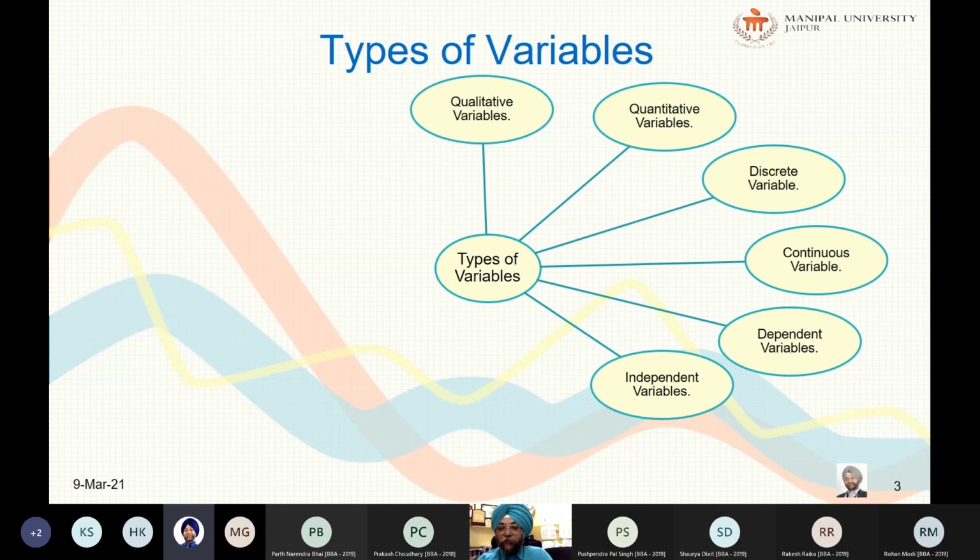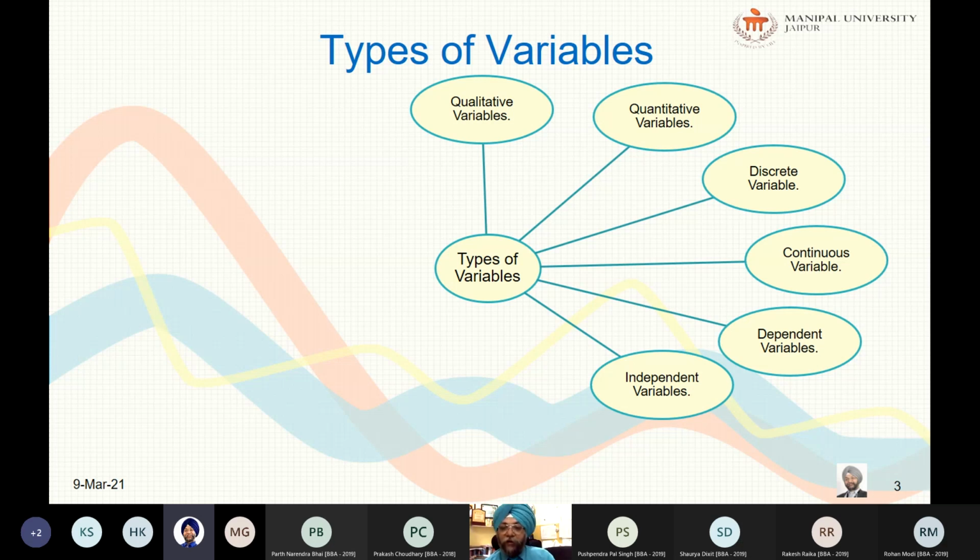So variability in the dependent variable is presumed to be dependent on the variability of the independent variable. It means there will be fluctuation in the independent variable, and we will be seeing the impact of this fluctuation on the dependent variable, because the dependent variable is bound, it is depending on the independent variable. Getting my point or not?